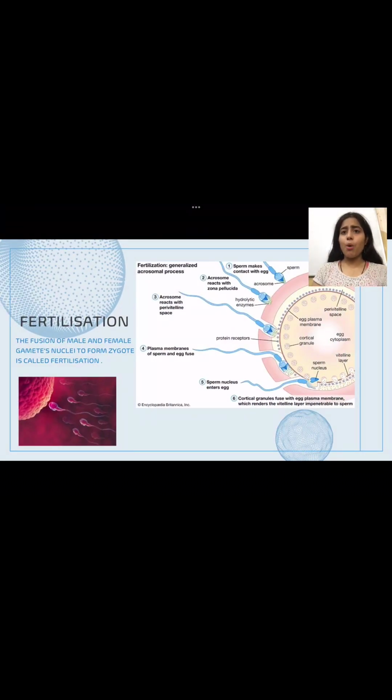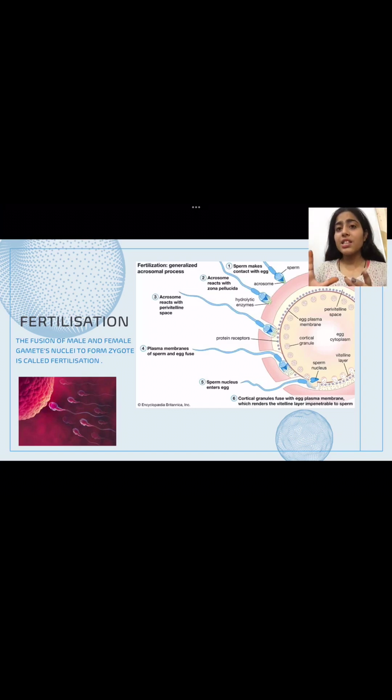After these gametes are formed, there is a process known as fertilization. What is fertilization? It is a fusion of male and female gamete nuclei. We don't say it is the fusion of male and female gametes, because the whole gamete does not fuse, only the nuclei get fused. In this process, the sperm first makes contact with the egg, then the acrosome reacts with the first layer of the ovum, that is the zona pellucida. After the zona pellucida is broken, the sperm reaches the perivitelline space, then the plasma membrane of sperm and egg fuses. Only the plasma membranes are fused. After this, the sperm nucleus enters the egg and the fertilization process takes place.